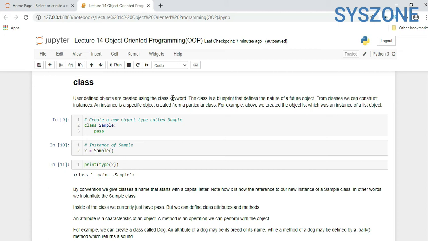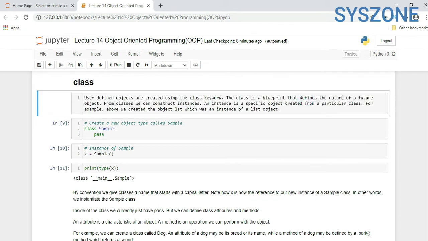Whenever we have a big line of code or multiple lines of code, we can simply create a class and put all the functions, methods and everything in one class. But to call that class, we have to create an object of it, or we call it an instance of it. So the class is a blueprint that defines the nature of a future object.